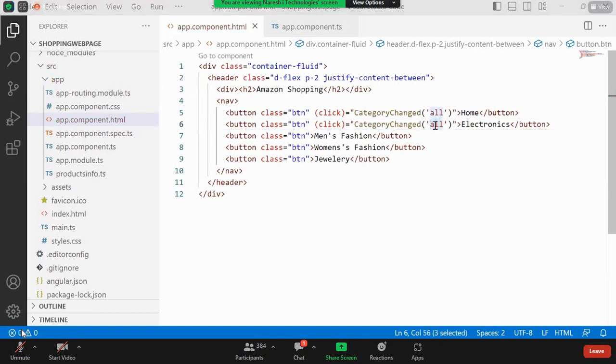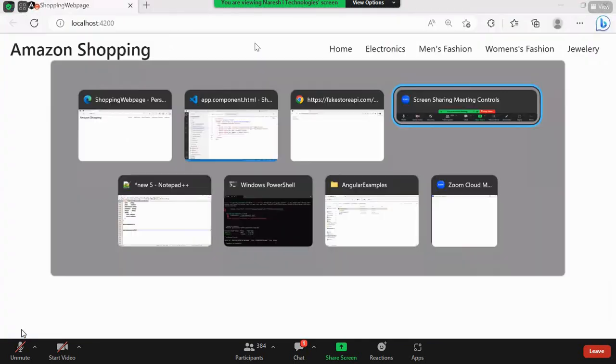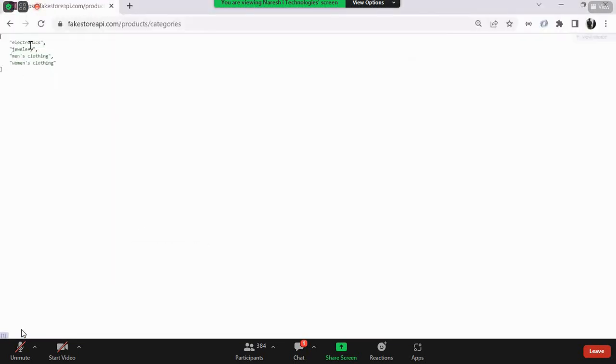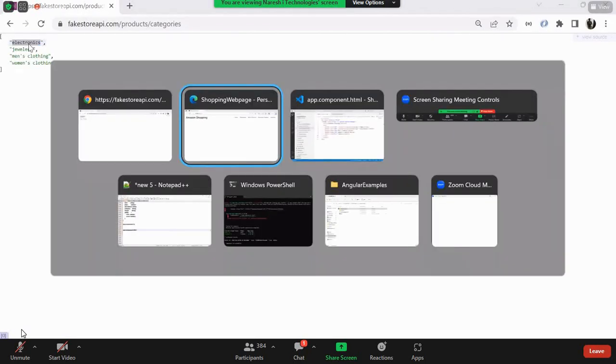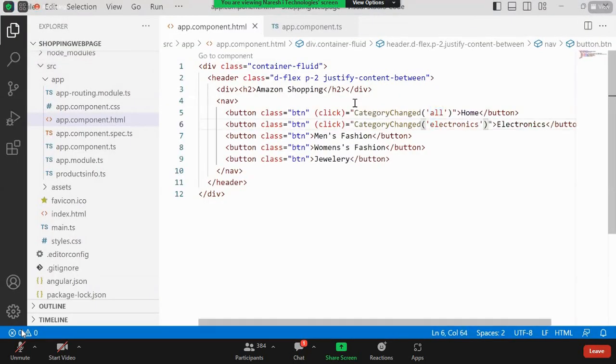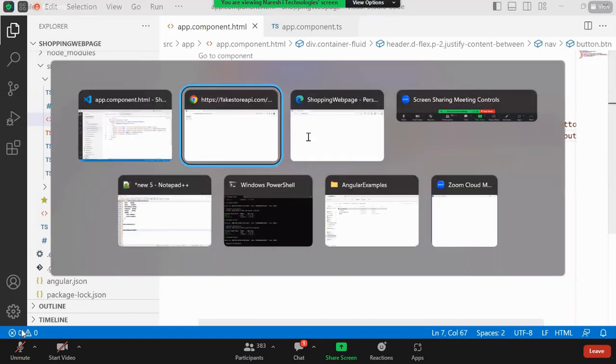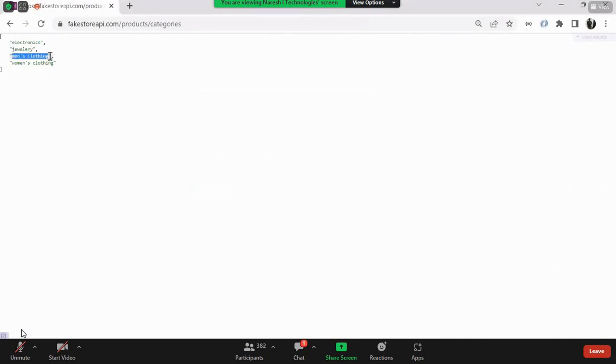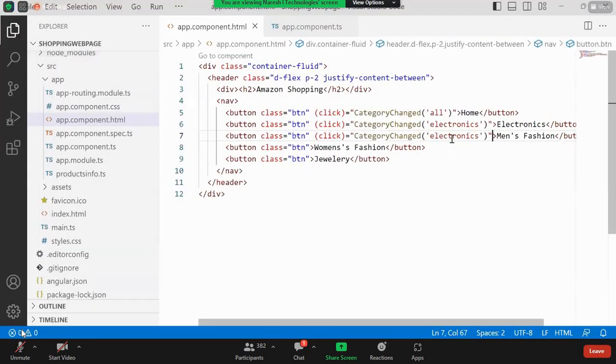Exactly the same name has to be given, so I'll copy paste it. The next one is when the user clicks on, let's say, men's fashion. I want to give this particular category name: men's clothing is available.